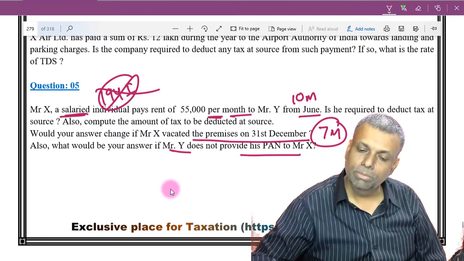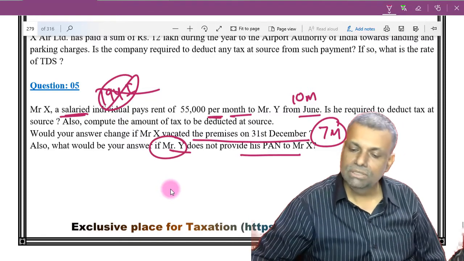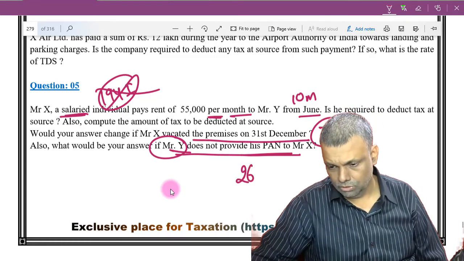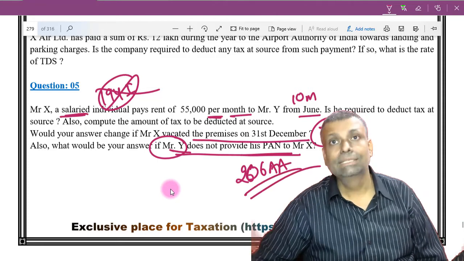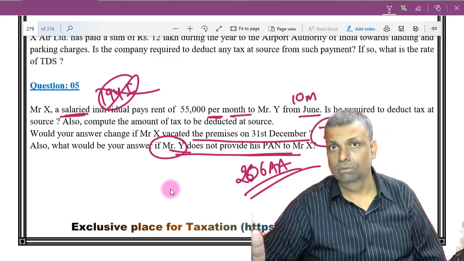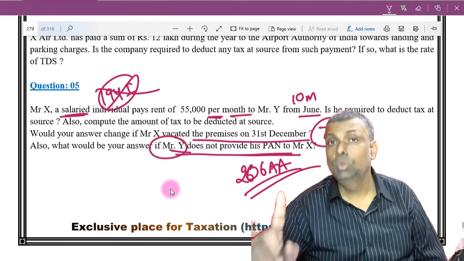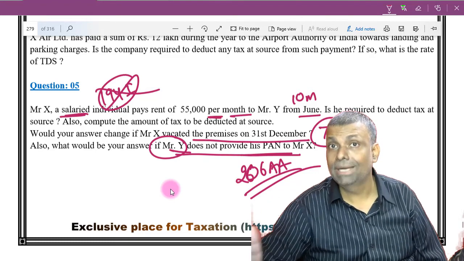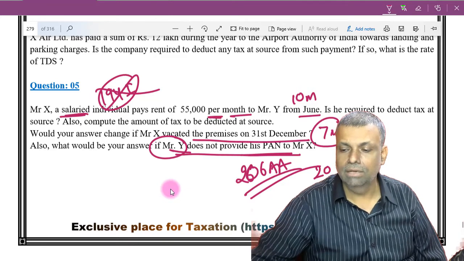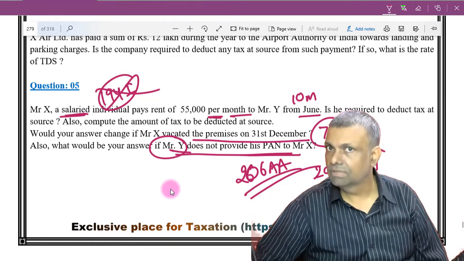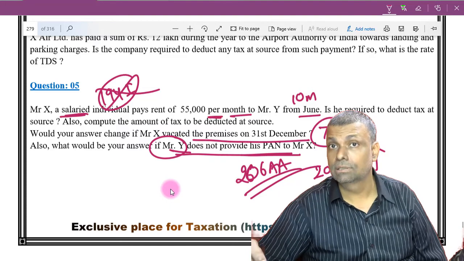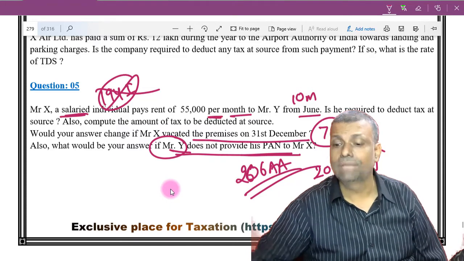The third point, what would be your answer if Mr. Y does not provide the PAN number to Mr. X? Now remember, there is one section 206AA provision. It says that if any person, the payee, does not provide a PAN number to the payer, then whatever is the applicable rate or 20%, whichever is higher, is a special tax rate at which TDS has to be done out of that particular transaction.